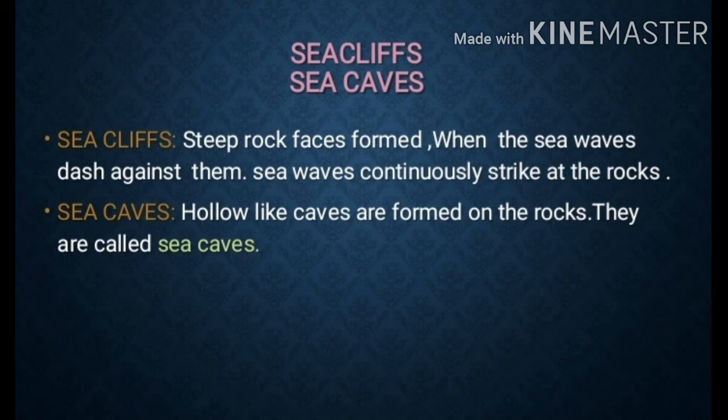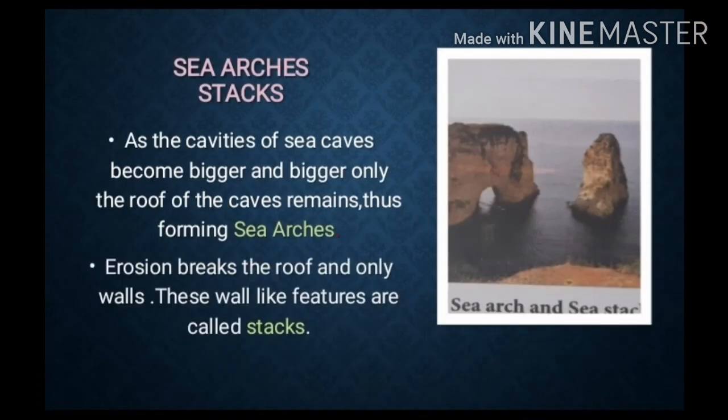When you go to a beach, there will be rocks, and when the waves come they dash against the rock; those are sea cliffs. Rocks that have a cave-like structure where the waves of the sea reach are called sea caves.